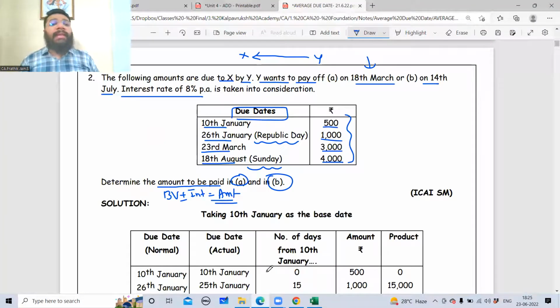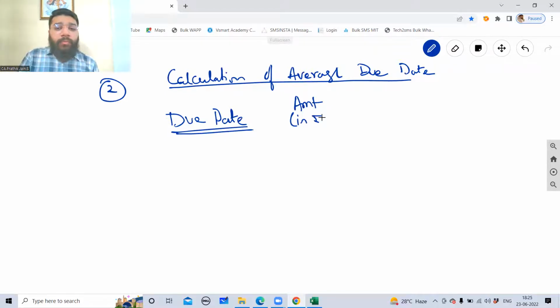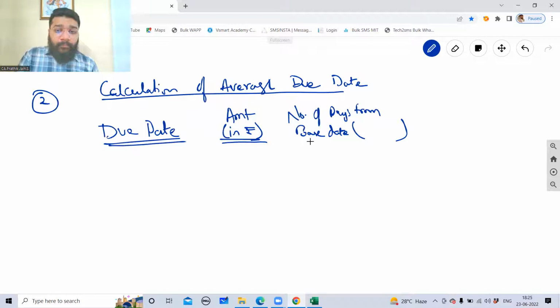Here in this question, have they given you the transaction date or due date? If you observe very carefully, they've given the due dates. It's not transaction date. Look at the word due date. So due date, then amount in rupees. Then number of days from base date. So that we have to find out. And then product.